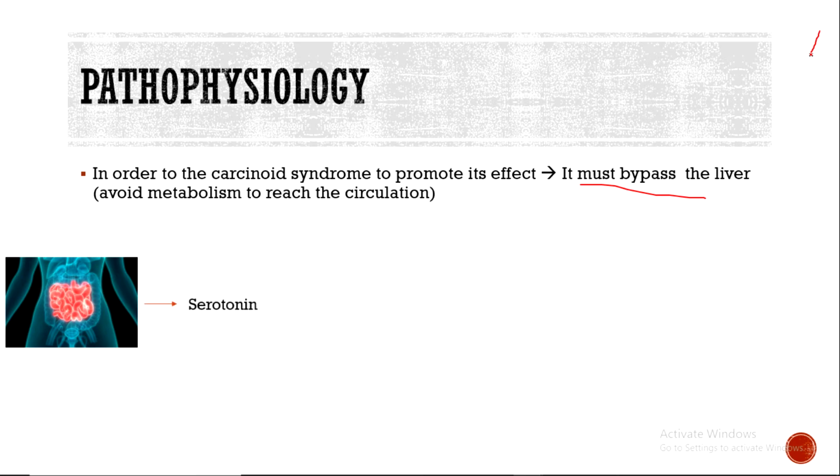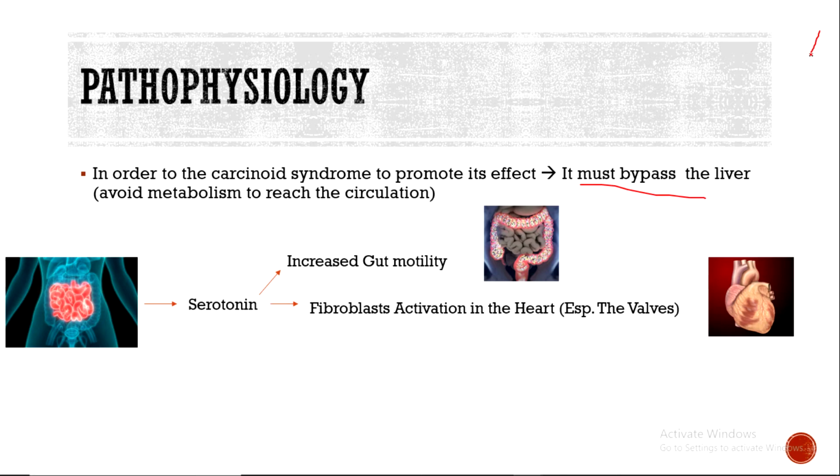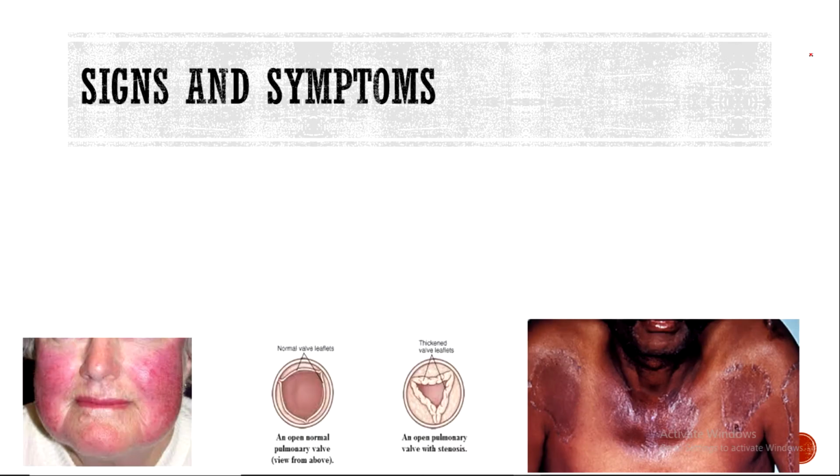Now, what are the effects of the serotonin? The serotonin can increase the gut motility and it will cause diarrhea. The serotonin can also activate the fibroblasts, especially in the heart and especially in the valves of the heart, and this will lead to a valvular heart disease that we are going to talk about in a minute, and it can lead to bronchoconstriction.